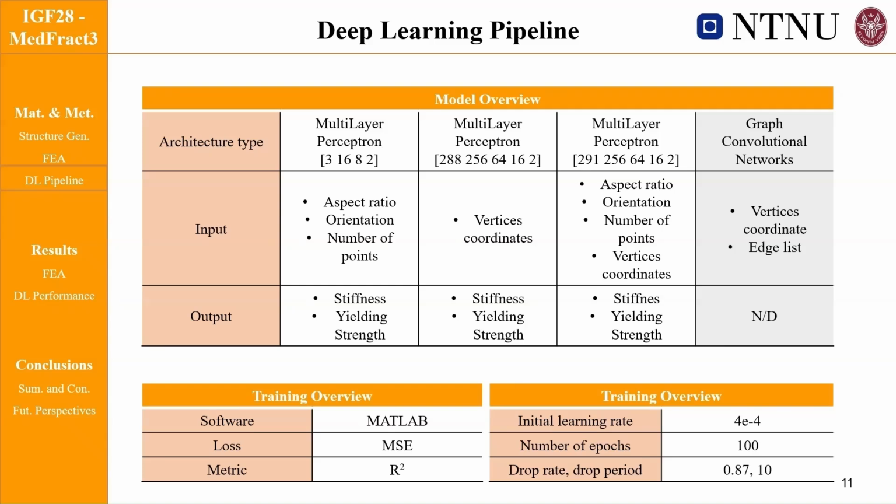However, it has to be pointed out that networks such as MLP cannot naturally process this kind of data, especially for structures with such a variable size. Networks such as graph neural networks can instead be more suitable for this purpose, but those are left for future work. All models were trained in MATLAB with the Adam optimizer and using a mean square error loss. The training parameters were set equally for all the models, as you can see here in the table.